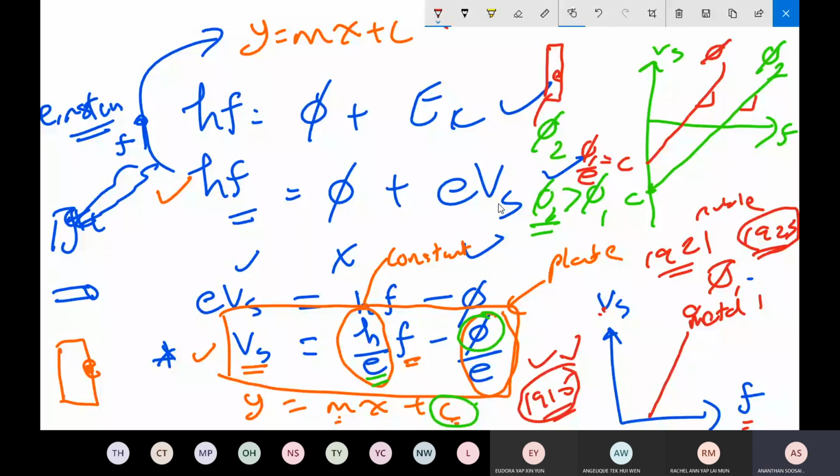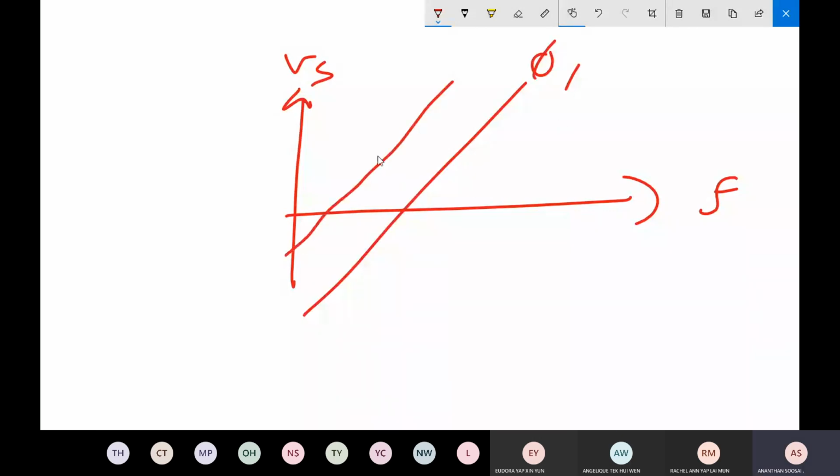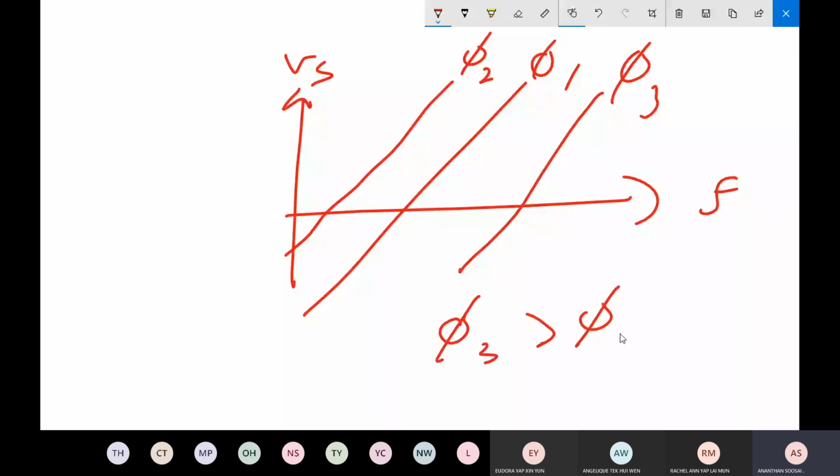The appearance of the graph is very important. They will ask a lot in the exam. So the conclusion is, if you plot Vs versus frequency, the original graph has work function 1, and you have another graph with work function 2, and another with work function 3. Which work function is the largest? The work function of plate 3 must be larger than that of 1, which is larger than that of 2. But what does the gradient represent? The gradient represents h over e.